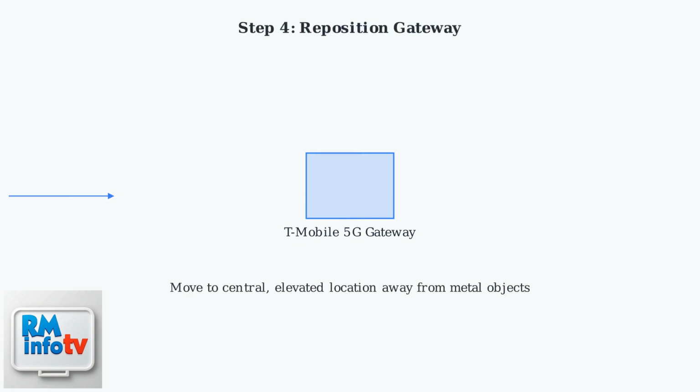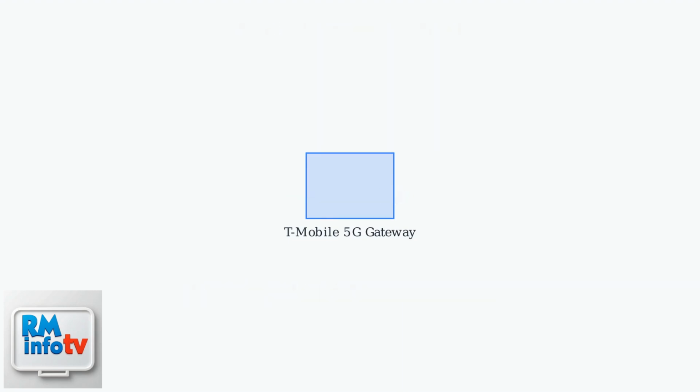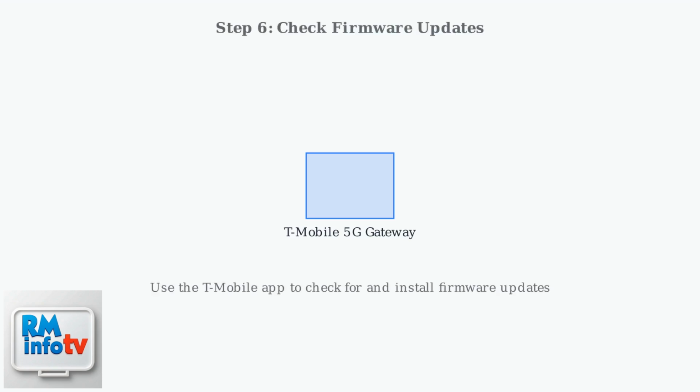For distance problems, reposition the gateway to a central elevated location away from metal objects. Access the gateway's admin panel at 192.168.2.1 and manually adjust Wi-Fi settings. Regularly check for firmware updates via the T-Mobile app to benefit from the latest bug fixes.